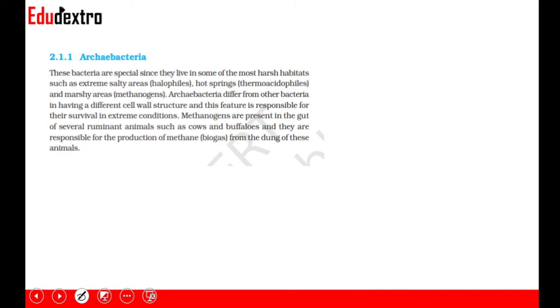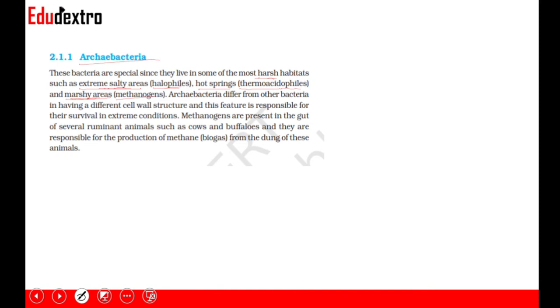Under kingdom Monera, we have Archaebacteria. Now, what is Archaebacteria? These bacteria are special because they live in the harshest habitats such as extreme salty areas, hot springs, and marshy areas. Salty areas are home to halophiles, hot springs to thermoacidophiles, and marshy areas to methanogens. So these bacteria can survive harsh conditions. That's why they are called archaebacteria.